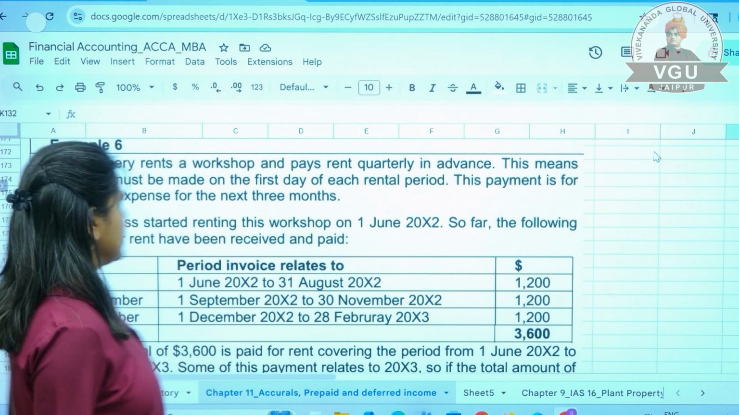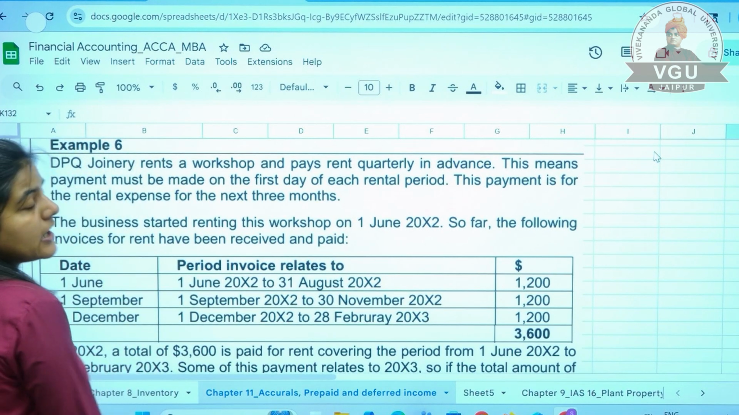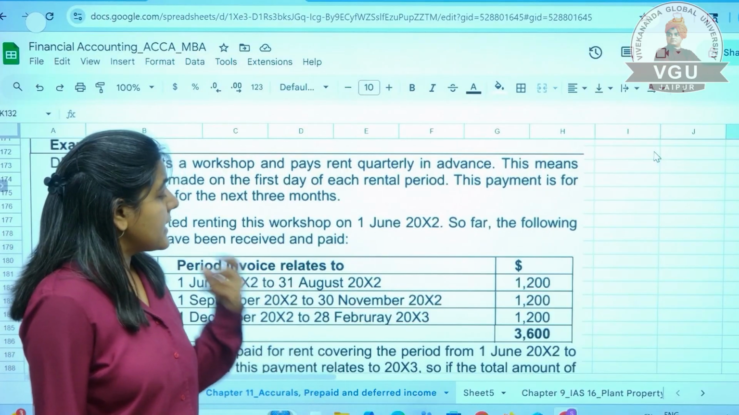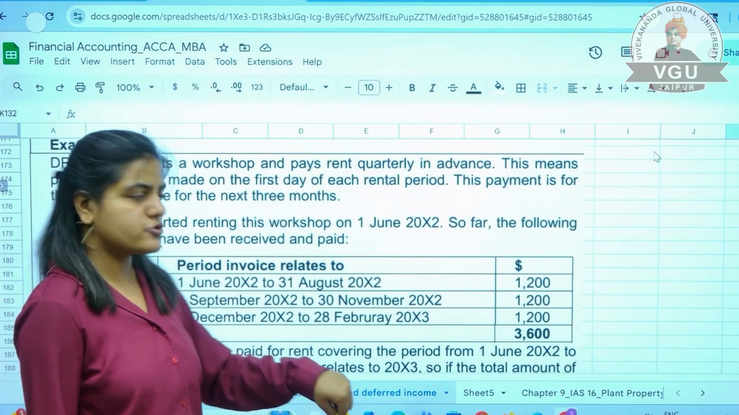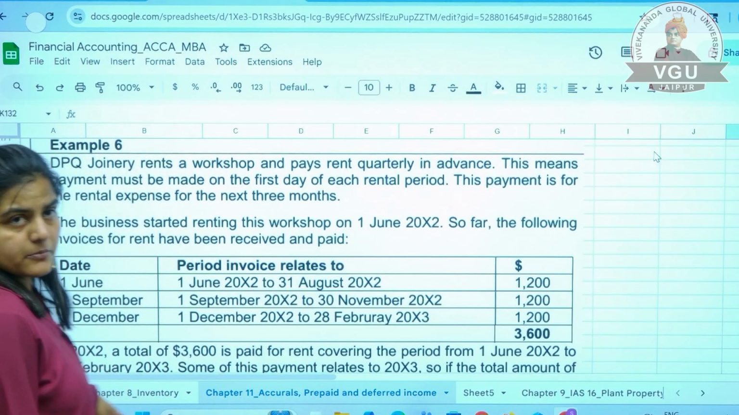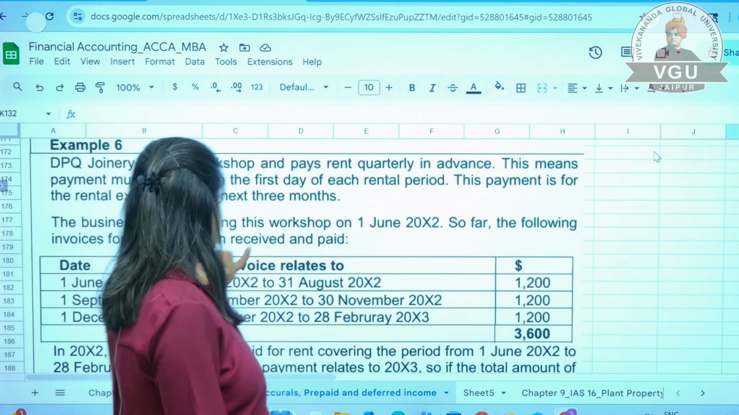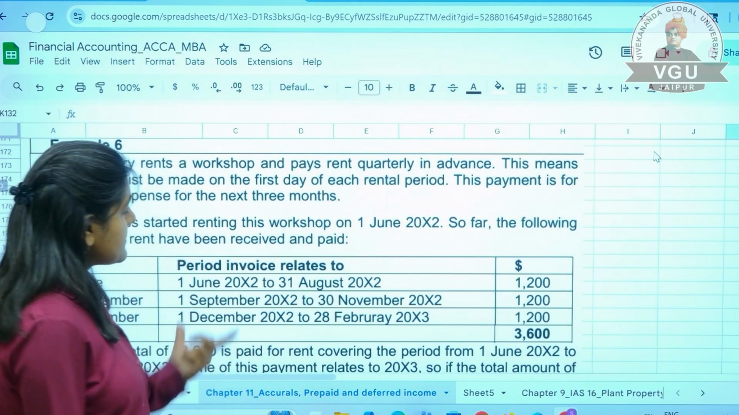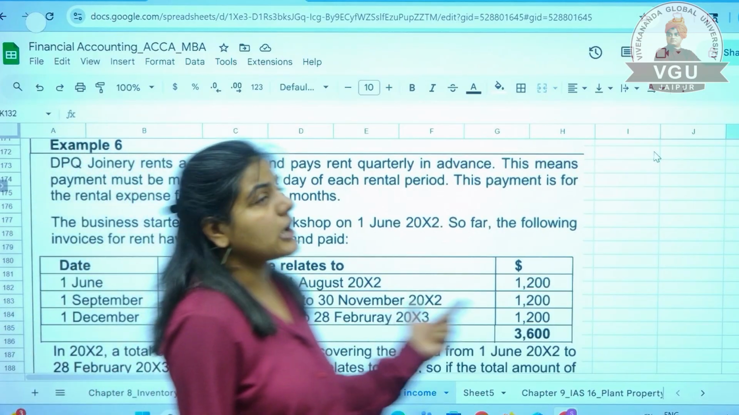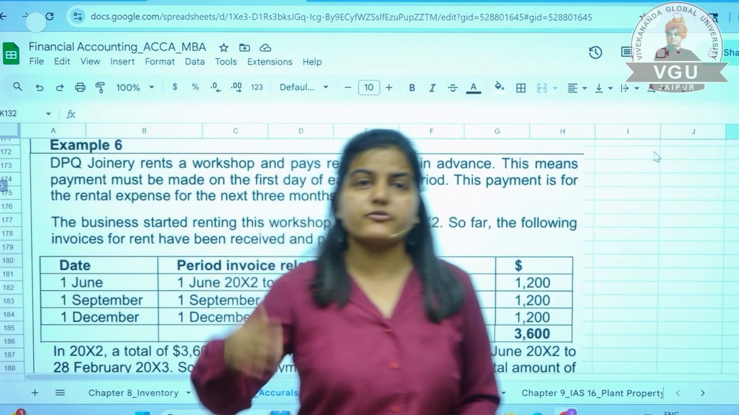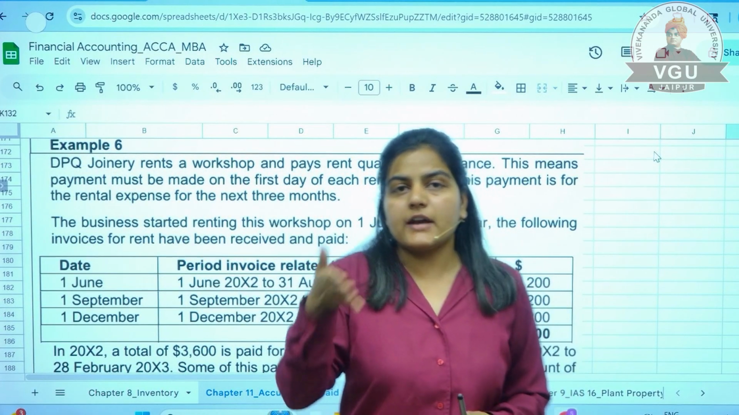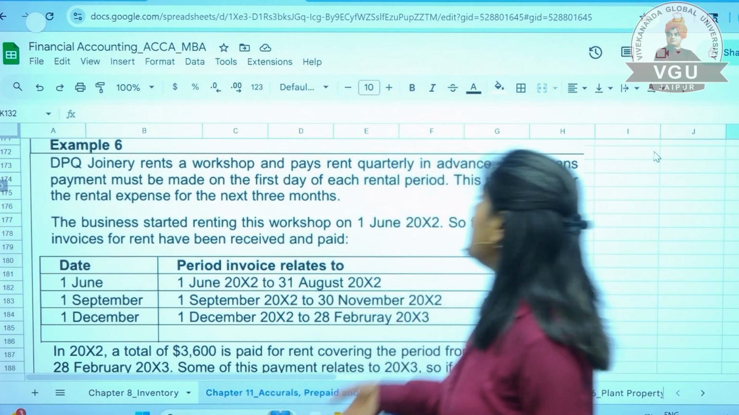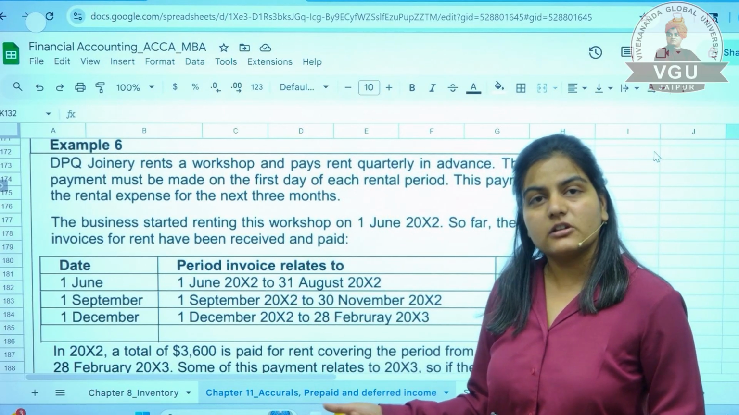What else does it say? In 2012, a total of 3,600 is paid for rent covering the period from 1st June to 28th February, right? So how many periods are there? These are 3, 3, 3, that is 9 months, right? Now some of this payment relates to 2013 also, that is for the next year, and your financial year is closing on 31st of December itself, right? So how will you make this particular adjustment?